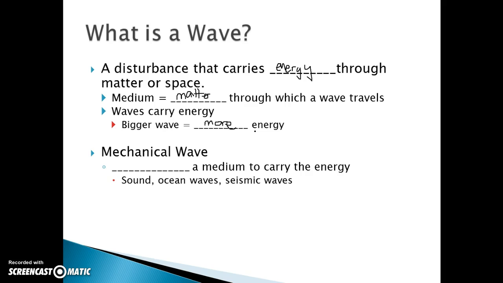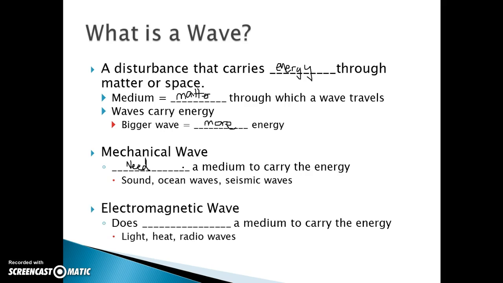All right, so mechanical wave. There are two different types of waves that we can talk about. Let's talk about mechanical versus electromagnetic. A mechanical wave is one that needs a medium to carry the energy. It has to have a medium to transfer that energy. So sound waves, ocean waves, and seismic waves. We also have electromagnetic waves, which do not need a medium to carry the energy. So light, heat, and radio waves are all examples of electromagnetic waves.